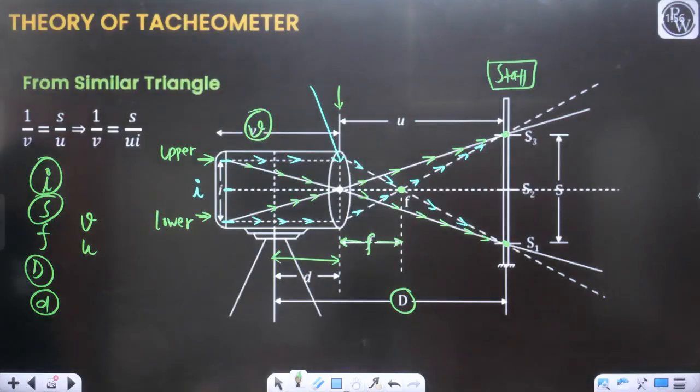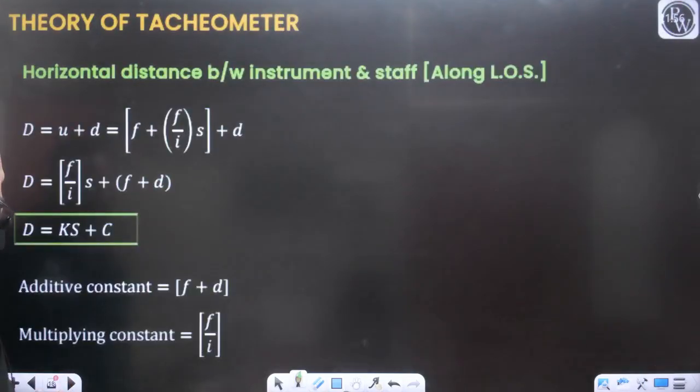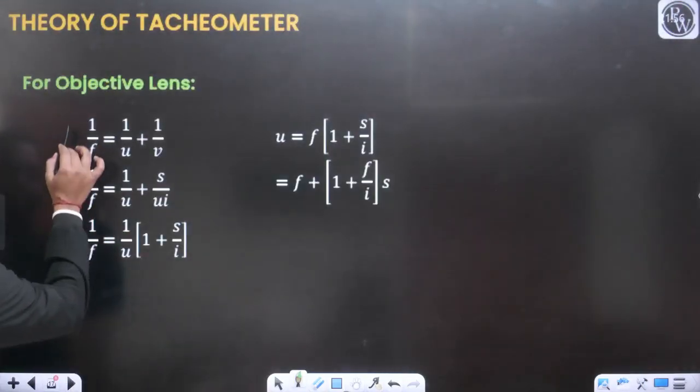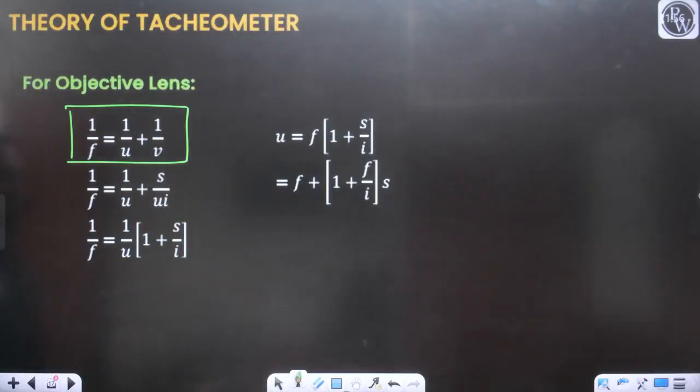Okay. So now we can go for the basic theory of the tacheometer, and this is very simple. I hope you all remember this equation. For the objective lens we can write 1 upon f equals 1 upon u plus 1 upon v. Yes or no? Confirm in the chat box if you are familiar with this lens equation.